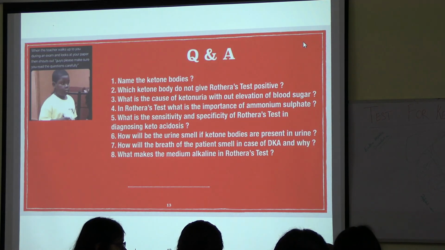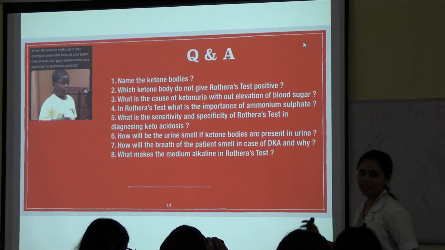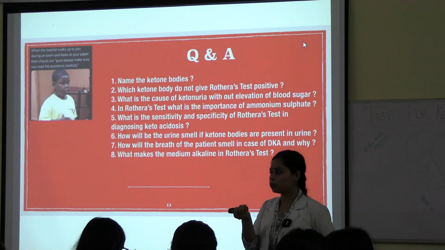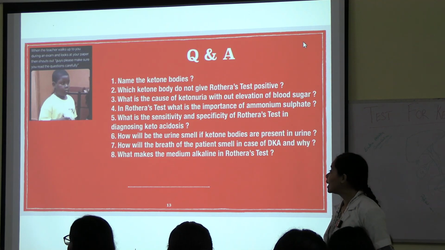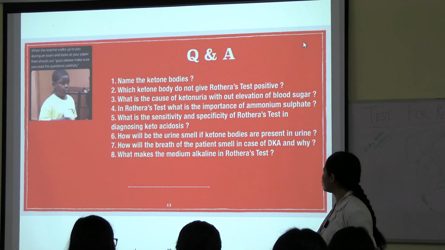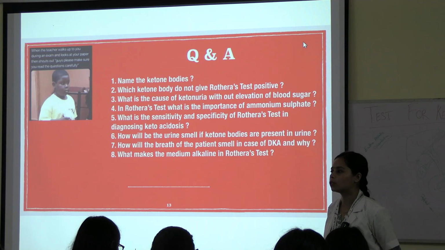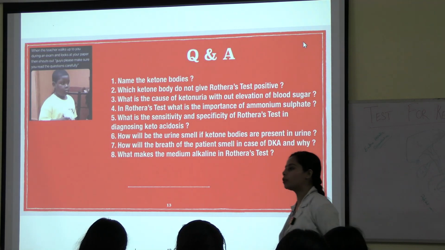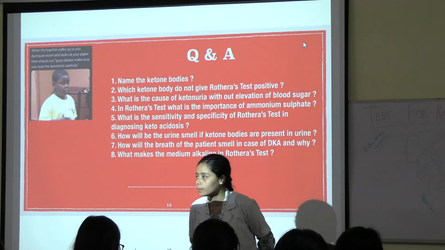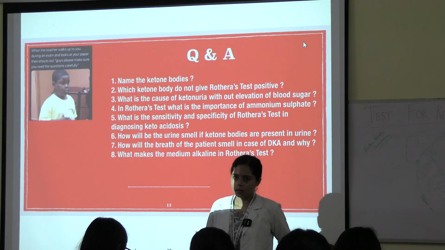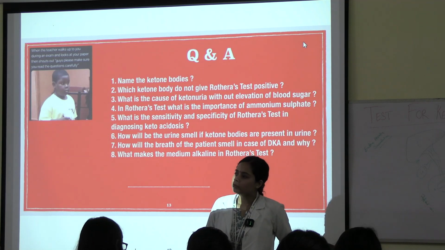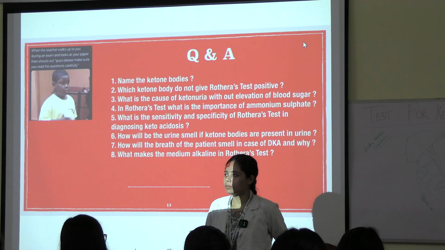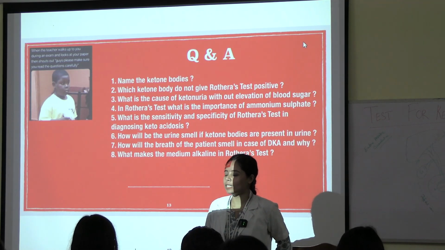Did I say that? No, it's okay. I know you heard it from your friend now. Okay, now who will tell me? Tell me what is the sensitivity and specificity of Rothera's test in diagnosing ketoacidosis? What does it mean? Do you know? Did you note down? When I explained, did you note down?